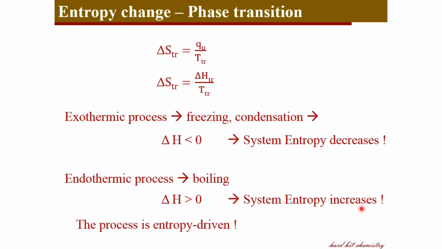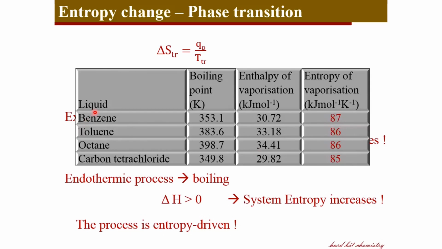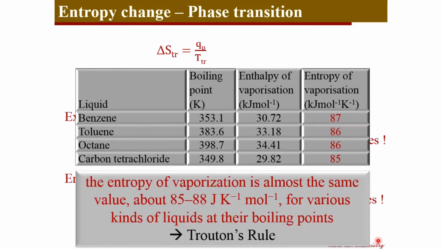And let's now have a look at this table where you have several liquids listed with their boiling points and enthalpy of vaporization. If you divide this enthalpy of vaporization by the temperature, you get the entropy of vaporization. And it is interesting to note that the entropy of vaporization for all the liquids lies in the same narrow range irrespective of their chemical nature. This empirical observation is concluded as Trouton's rule, that is, the entropy of vaporization lies in the small range between 85 to 87 units.